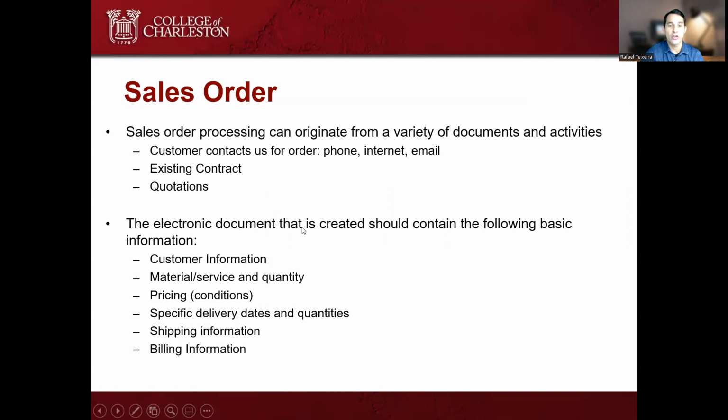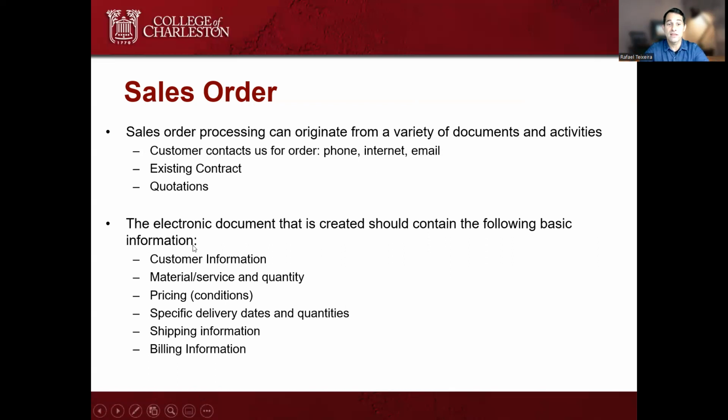Then the electronic document that's created should contain the following basic information. The customer information. So what happens is, okay, now that we have the sales order, we have to create internal company documents that record everything, because then you have to know to whom we're selling, how much we're selling, when we're expecting to deliver, when the customer is expecting to pay.